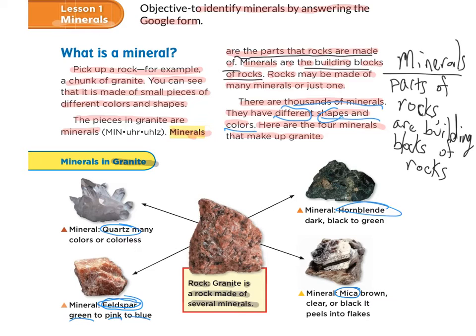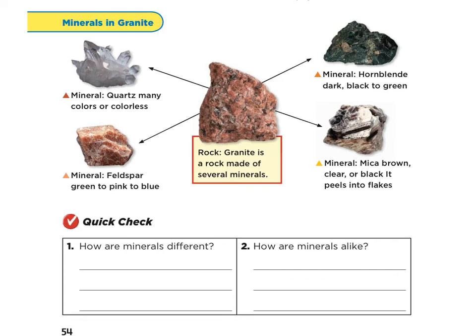So if you look at those pictures, you can almost see the colors. Like maybe that's feldspar right there, maybe right there, since that's clear or colorless, that could be quartz. Very interesting. Minerals are, like they said, the building blocks of everything. They're very useful. Okay, let's look over here. So here's another picture, same thing. And I want you to think, how are minerals different?